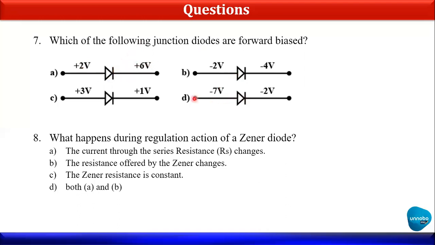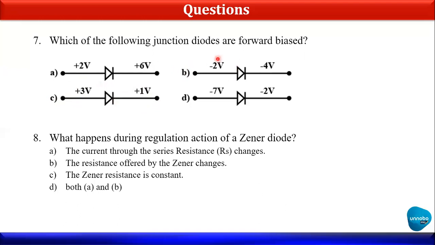Now in case of C, you can see here, yes, this 3 volt is connected to the P type, and 1 volt is connected to the N type. So yes, in this case, C will be in forward bias. Okay, because दोनों का difference क्या है? Two volts, and here the higher one is connected to the P type. So therefore this will be in forward bias. Now let's move to the B.